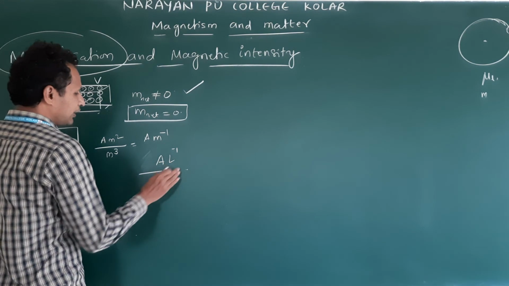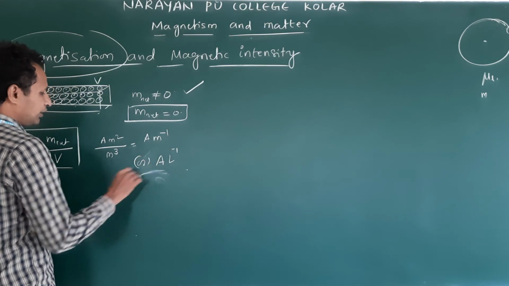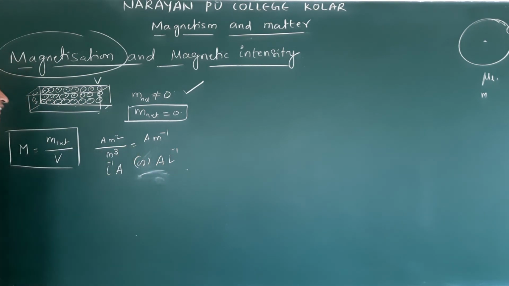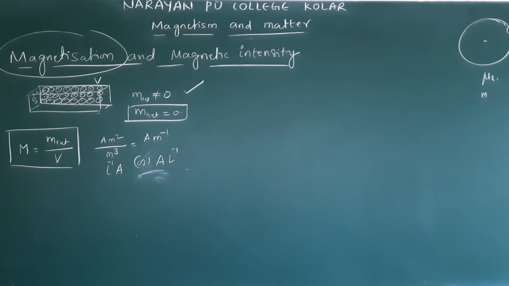In your textbook they have given L power minus 1 A, then nothing wrong, no problem. Anyway, this is magnetization. Magnetization is a vector. Clear? Next, what is magnetic intensity? That we will see now.